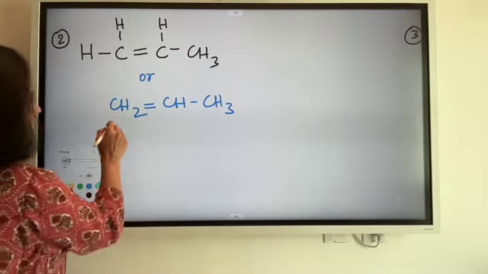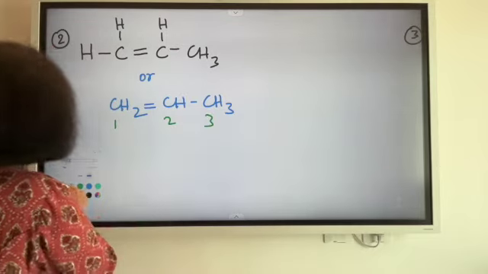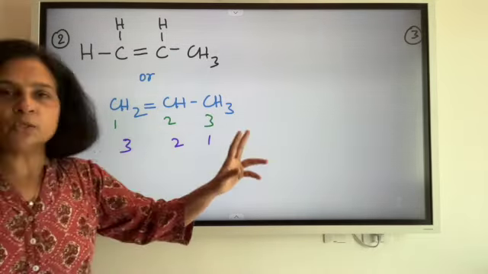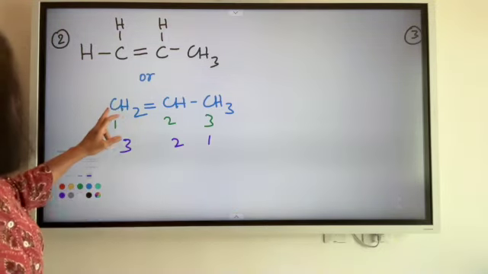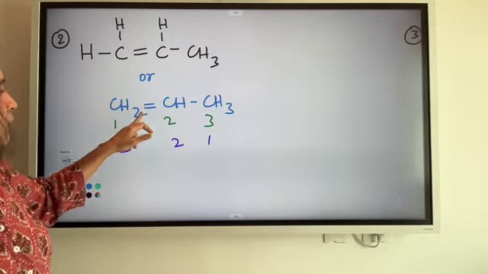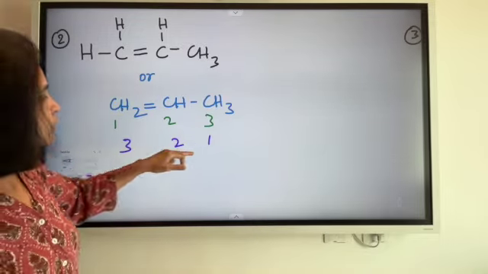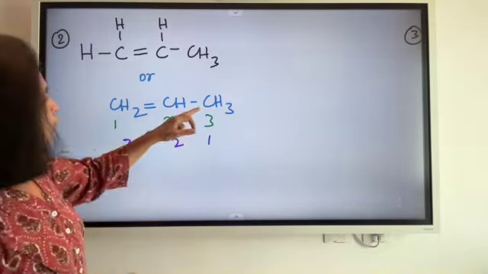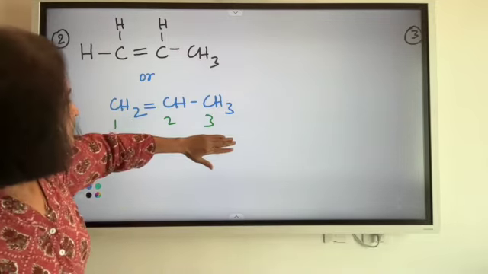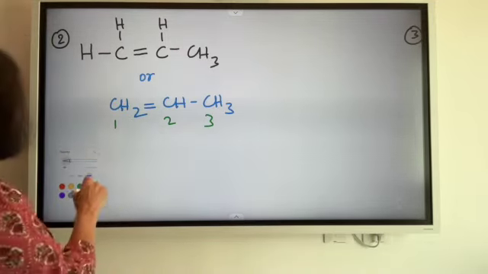How do I number it? 1, 2, 3, or do I number it as 1, 2, 3? This double bond should get the lower number here. Now if you look at the green number, the green system of numbering here, the double bond falls on the first carbon. If you look at the purple system of numbering here, you would see that it falls on the second carbon. So purple is out. Alright, green one is the acceptable one.